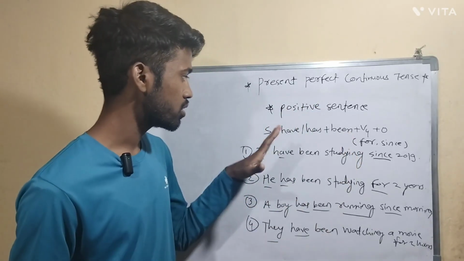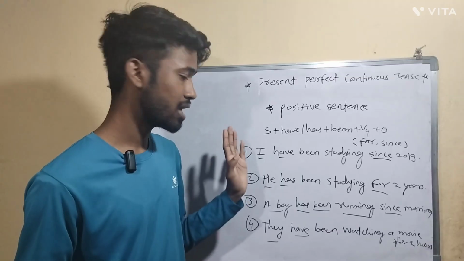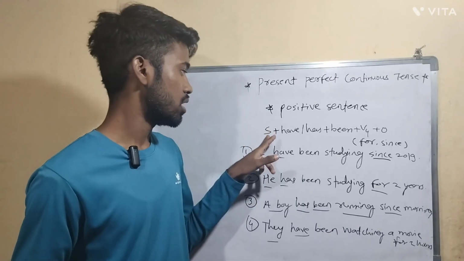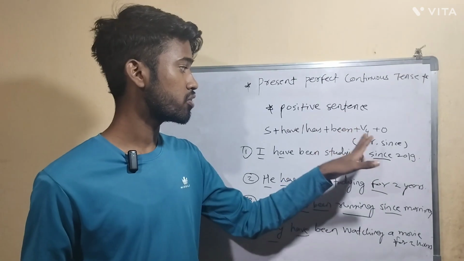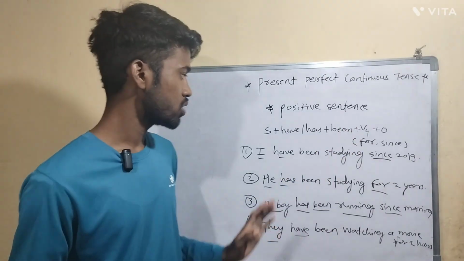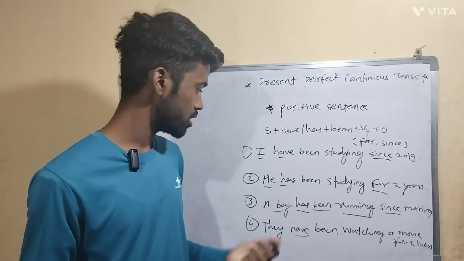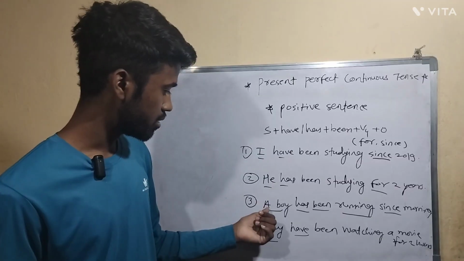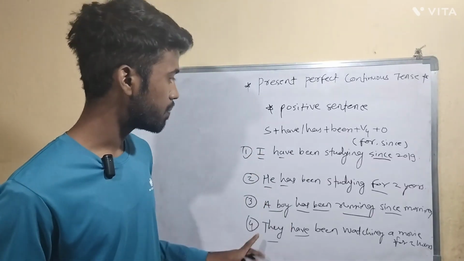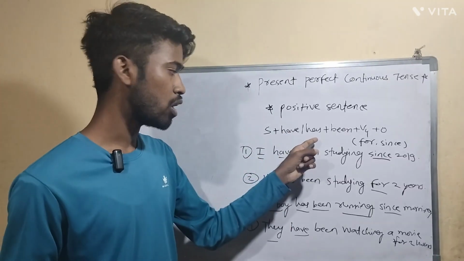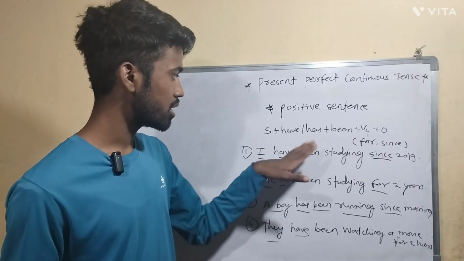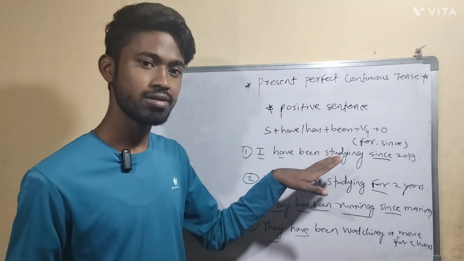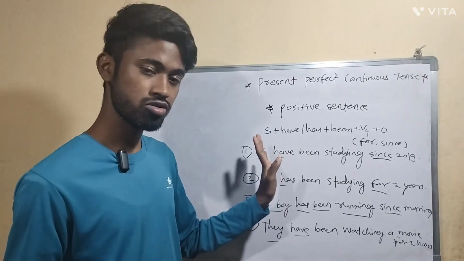Okay, so what you need to understand here, I will recap one more time. Subject plus have or has plus been plus fourth form of verb plus object. So here the subject can be a noun or pronoun. You can see here, a boy is a noun, the remaining are all pronouns. After that, have or has. So you have to see what the subject is, then only you can decide whether to use have or has. If the subject is plural, choose have.